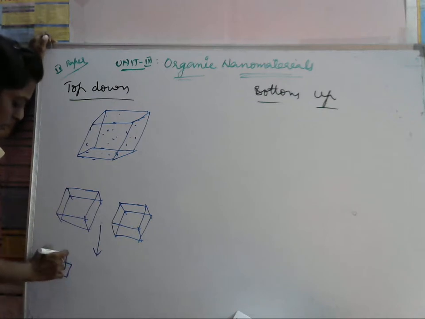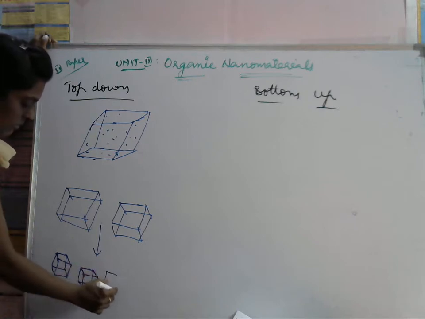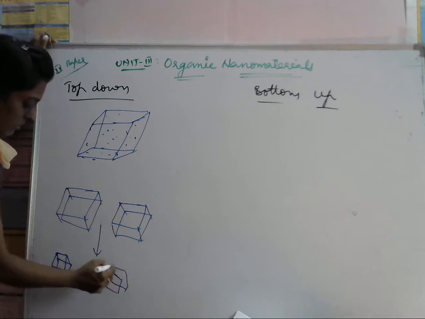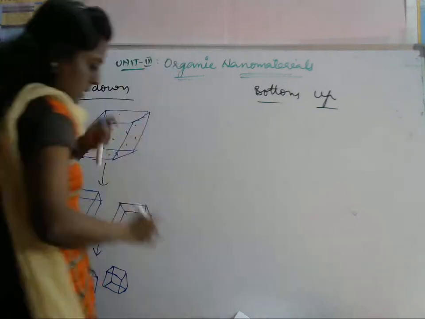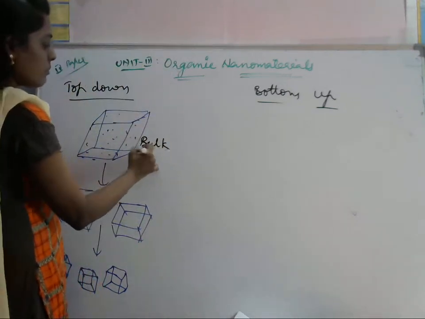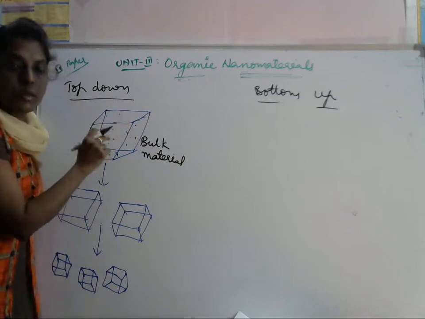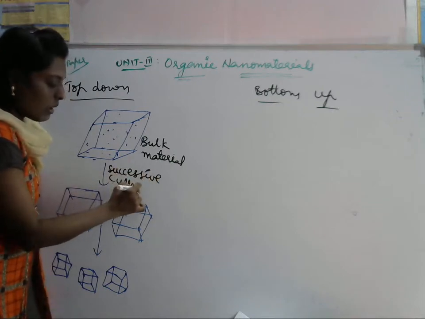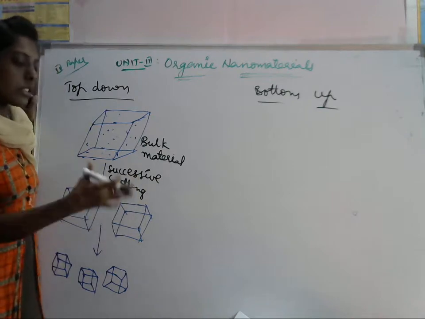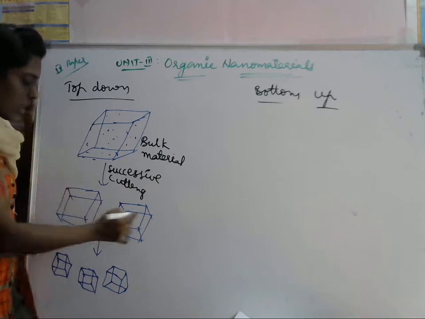First, we take a bulk material and cut it. By successive cutting it gives smaller pieces, and again it forms a powder.